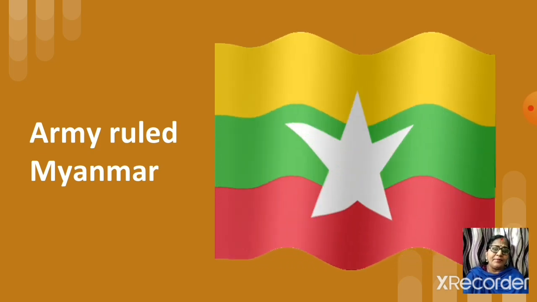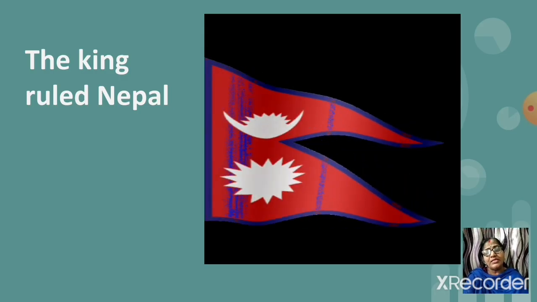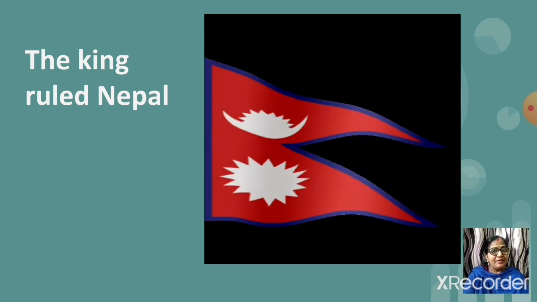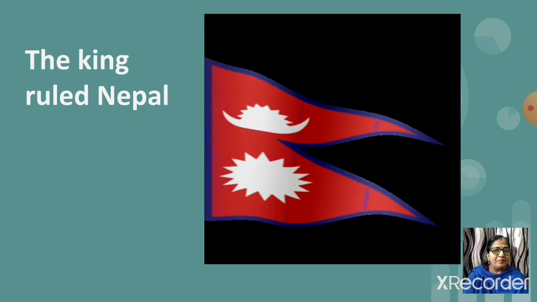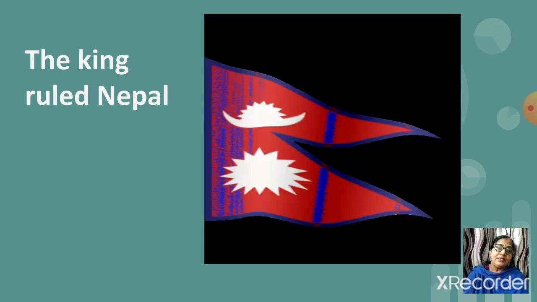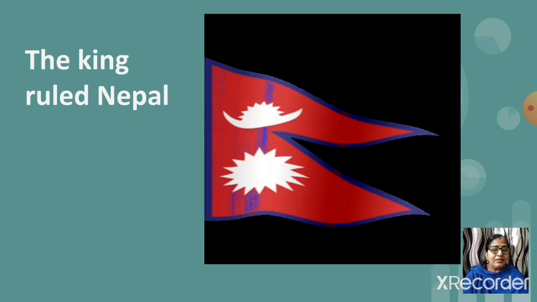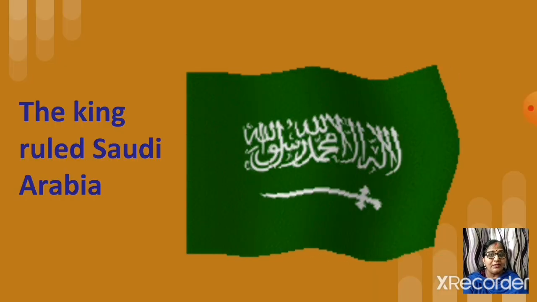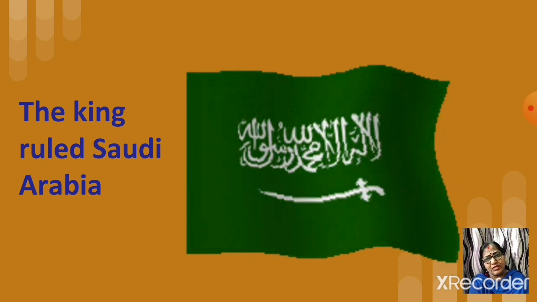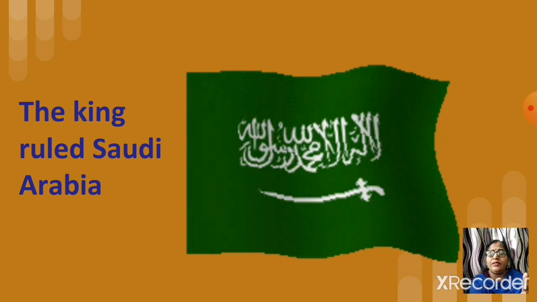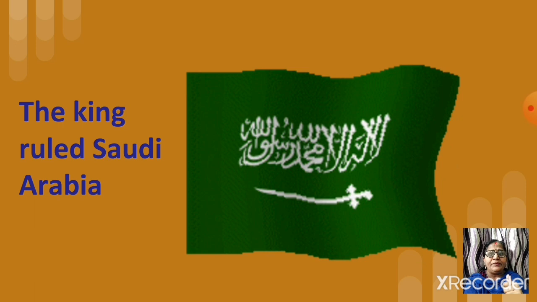The next example I would like to give you is about Nepal. We have discussed Nepal. Nepal is ruled by the king. Yes, even Saudi Arabia is ruled by the king. Now, the king of Nepal and Saudi Arabia rule the country not because the people elected them, right?